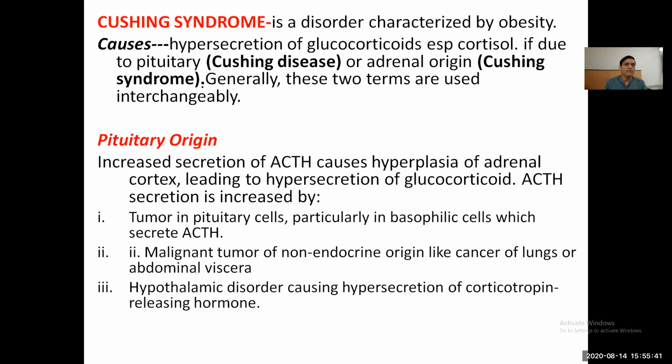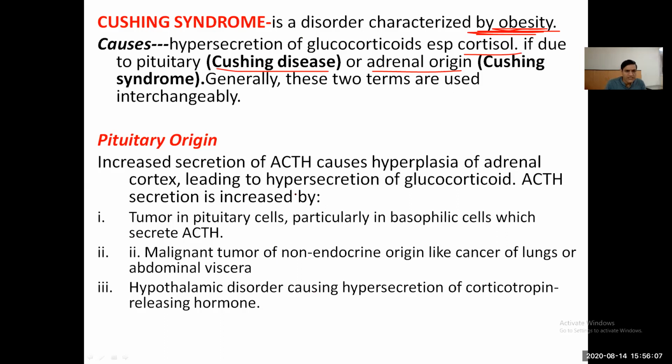Now we will discuss Cushing disease, Cushing syndrome. Cushing syndrome is a disorder characterized by obesity. In Cushing syndrome the patient becomes obese. It is because of the hypersecretion of the glucocorticoid, especially the cortisol. If it is due to a pituitary cause, we call it Cushing disease, and if it is due to an adrenal cause, we call it Cushing syndrome. These are two terms used interchangeably.